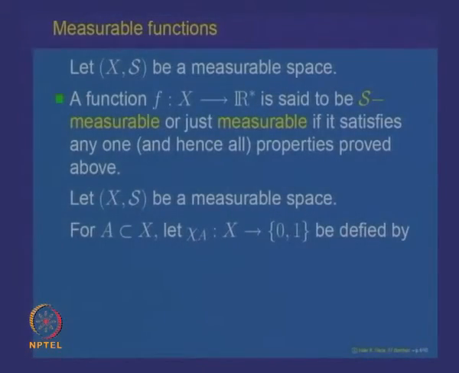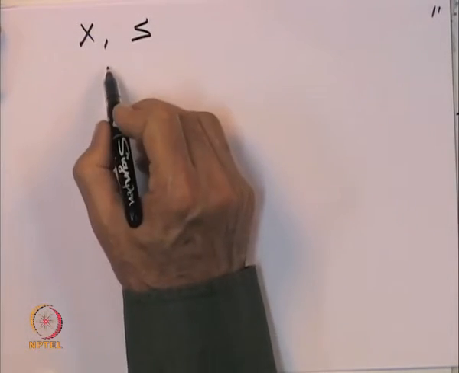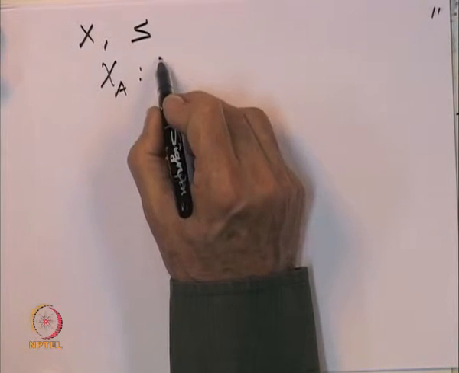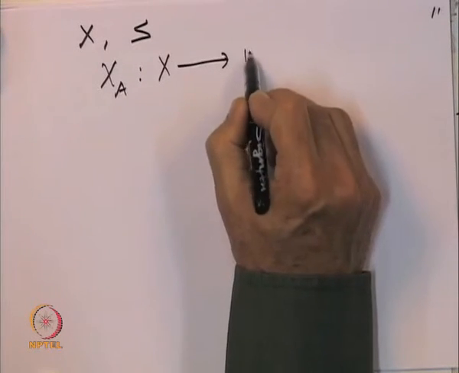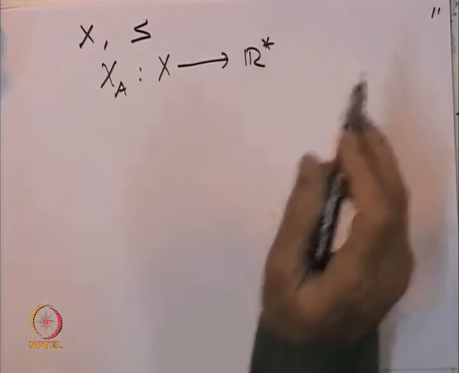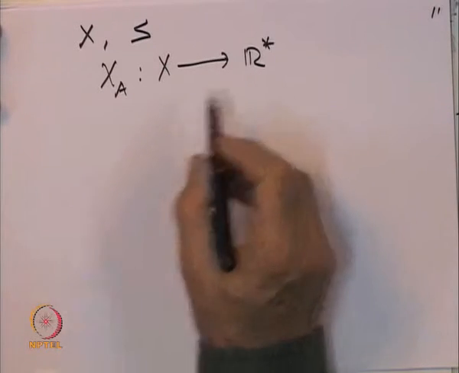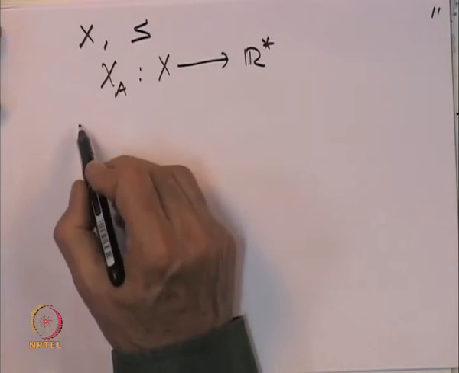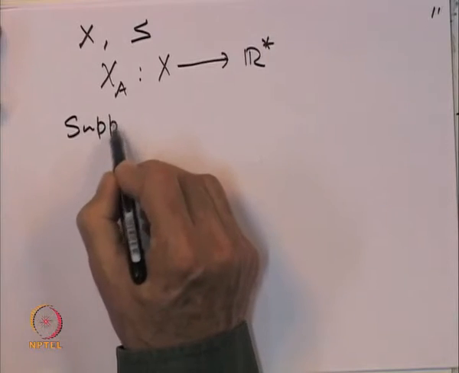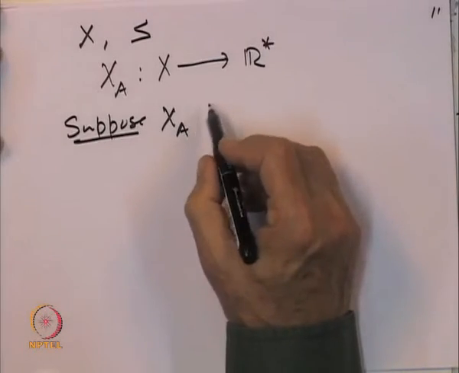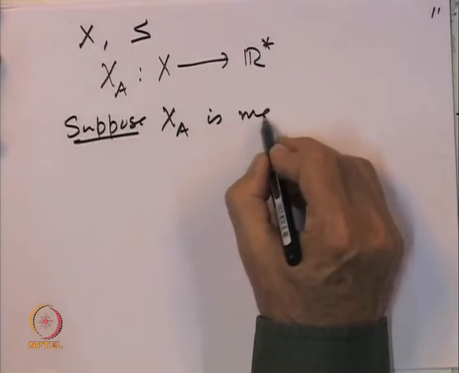We want to look at this, so X is a set, S is a sigma algebra, and we have the indicator function of the set A on X taking only two values. So, we can consider it as a function taking extended real values. We want to know, is it measurable. So, suppose the indicator function of A is measurable.